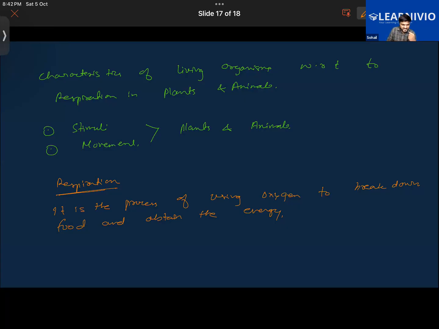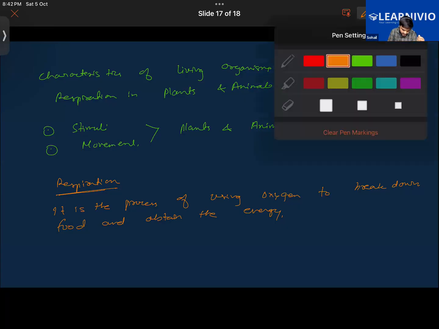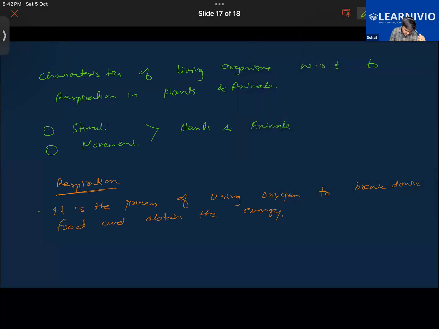Respiration is defined as a process where the cells of the organism obtain energy by breaking down the food with the help of oxygen.